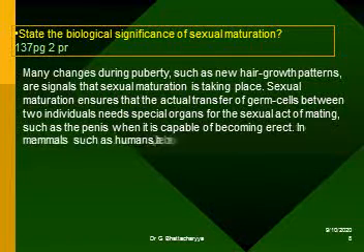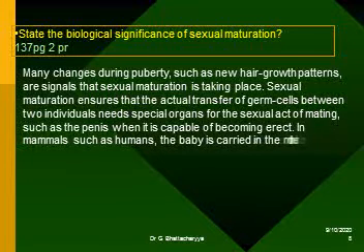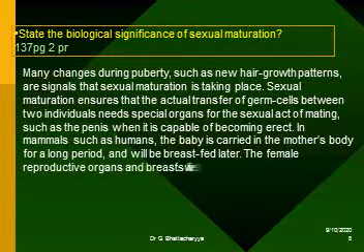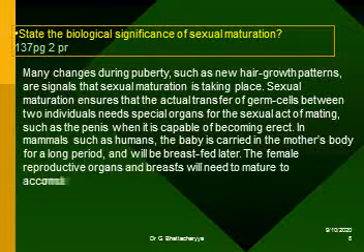In mammals such as humans, the baby is carried in the mother's body for a long period and will be breastfed later. The female reproductive organs and breasts will need to mature to accommodate these possibilities.